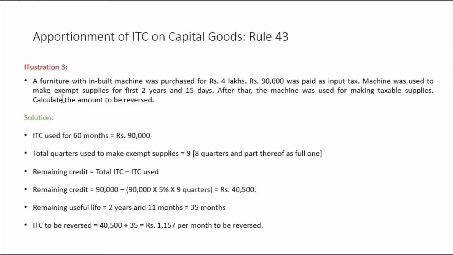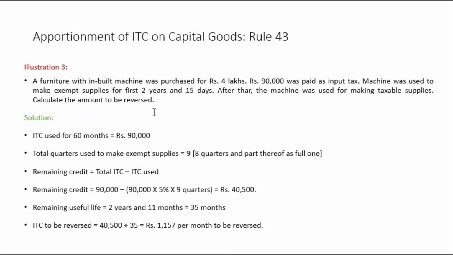There is another example given over here which will give you a proper idea of how apportionment of ITC is done. A furniture with inbuilt machine was purchased for 4 lakhs. Rupees 90,000 was paid as input tax. The machine was used to make exempt supplies for the first 2 years and 15 days. I will repeat this point. After that, the machine was used for making taxable supplies. Calculate the amount to be reversed.